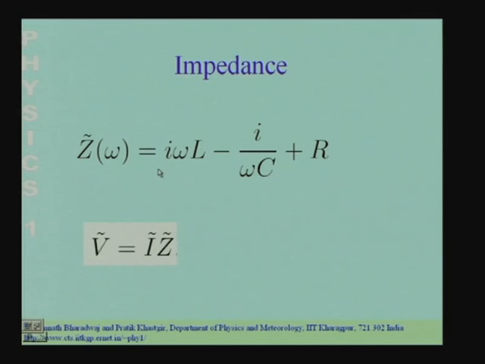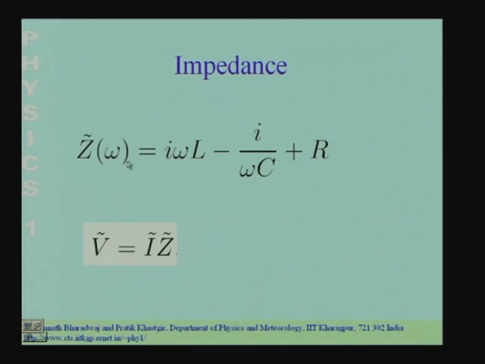So, the impedance has an imaginary part, which arises from the inductance and from the capacitance. The impedance has a real part which arises due to the resistance. So, the resistance is the real part of the impedance, and the capacitance and the inductance are the imaginary part. The impedance is a complex number which depends on the value of the resistance, inductance and capacitance. It also depends on the frequency at which you are driving the circuit, or the frequency at which you are interested in the behavior of the circuit.